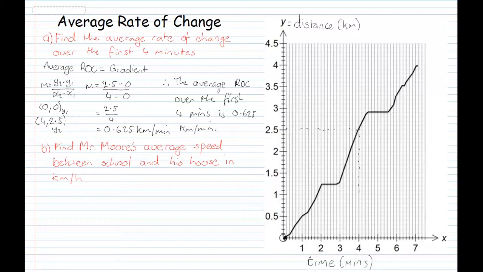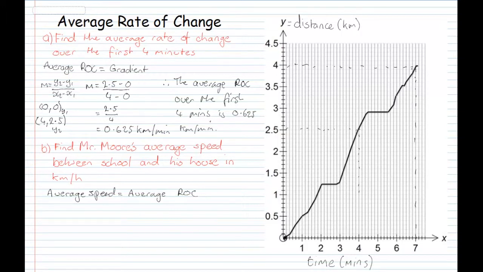Now the next question says find Mr. Moore's average speed between school and his house in kilometers per hour. So the average speed is equal to average rate of change. Okay, well how long did it take me to get from my house to school? Well, let's just say it took approximately 7 minutes. Alright, and how far did I travel? Well, I travelled 4 kilometers.